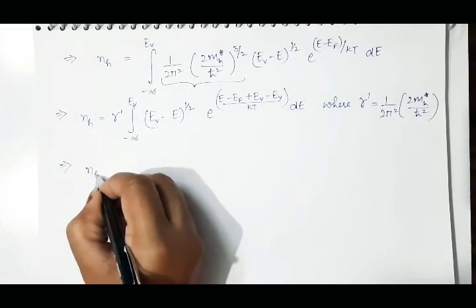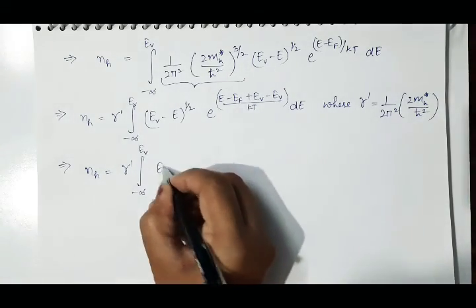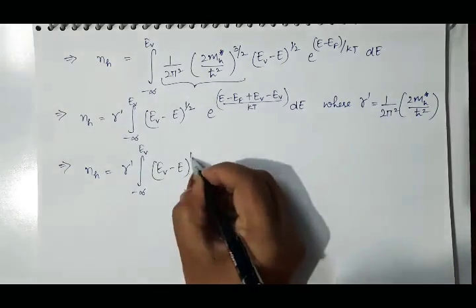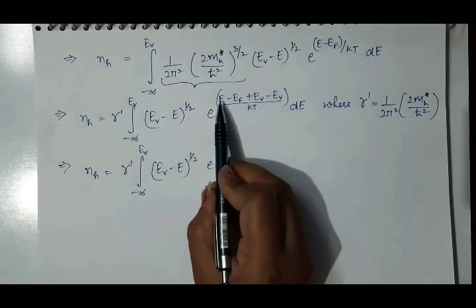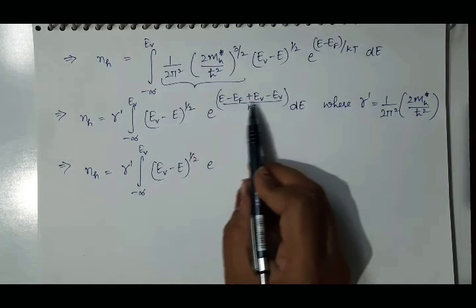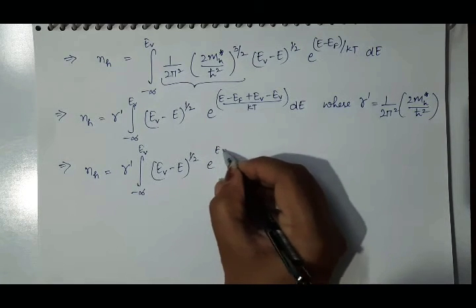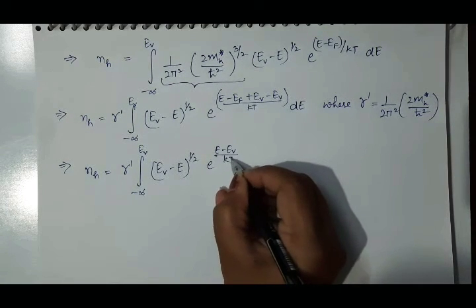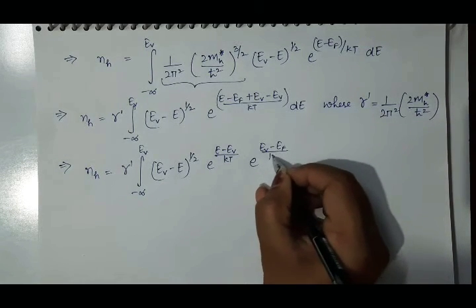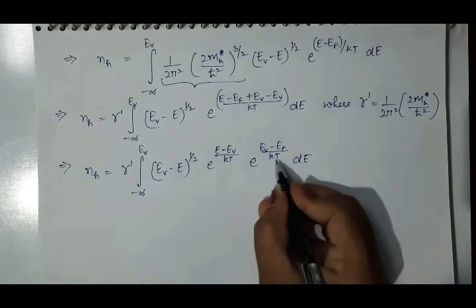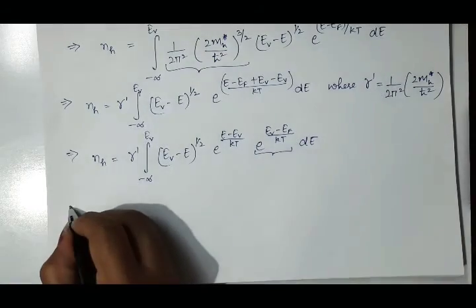implies minus infinity to EV, minus e raised to power half, e raised to power. Here we will have two terms, one will be e minus EV by kt, and second will be EV minus EF by kt, de. And as this term doesn't contain any variable e, move it outside the integral.